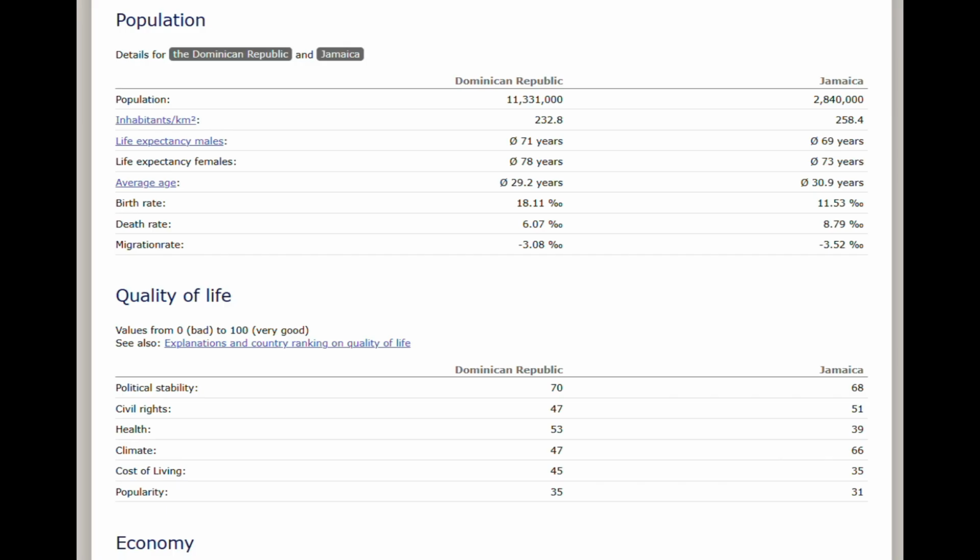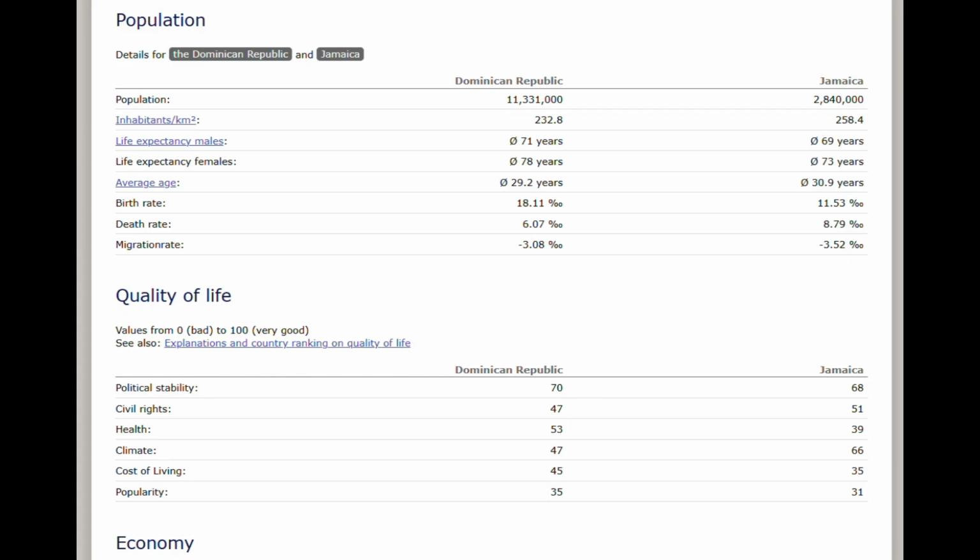When it comes to health, the Dominican Republic's much higher. Not much, but a decent amount higher than Jamaica, which is at 39%, where the Dominican Republic's at 53%. The climate's hotter in Jamaica than the Dominican Republic, which is shocking to me, to be honest. The cost of living is relatively the same, though a bit higher in the Dominican Republic, and the popularity is relatively the same, which makes sense. So here's the information when it comes to the economy.